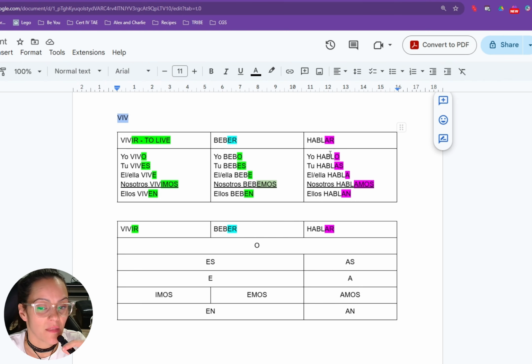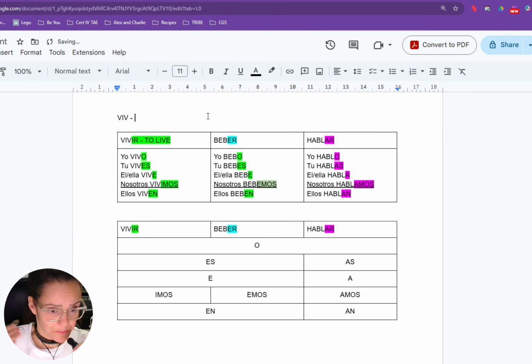That's how the change is going to work. This is called the present, which is used for general statements or things that you do on a daily basis.